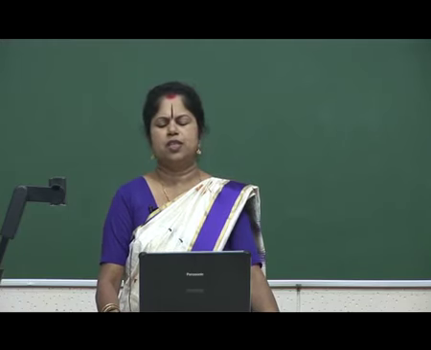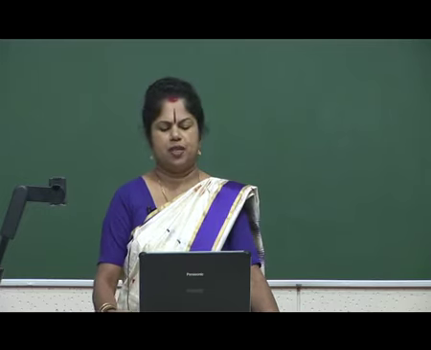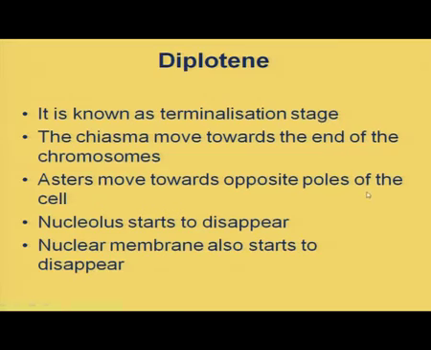Chiasma move towards the end of the chromosome, to the terminals. Asters move towards the opposite poles of the cell. Nucleolus starts to disintegrate. The nuclear membrane will also start to disappear, not totally disappeared, the disappearance is starting.